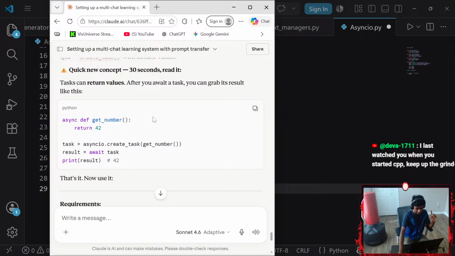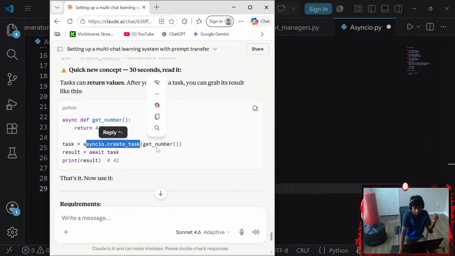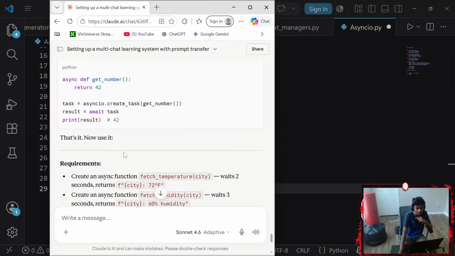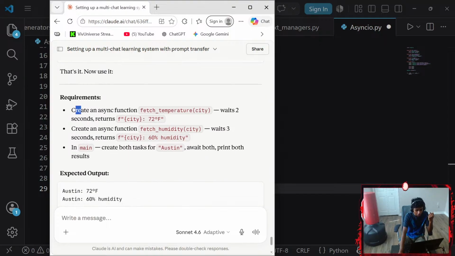That said, let's see. So task equals to asyncio dot create underscore task, which is going to be get number. Okay, so we actually get our number, that is 42. Result equals to await task, print result. Oh, I see. Okay, now create an async function called fetch underscore temperature, which requires a parameter of a city that waits 2 seconds, then returns city 72.